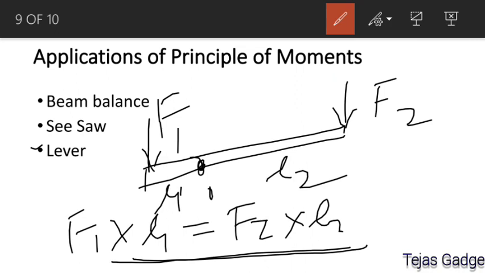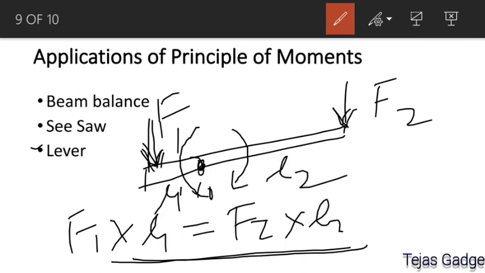Now check carefully: about the pivot, one force creates an anti-clockwise moment and the other force creates a clockwise moment, so these two moments should be equal. Initially this F1 force is applied downward, so you have to decide the direction of F2, and it is very easy to decide.